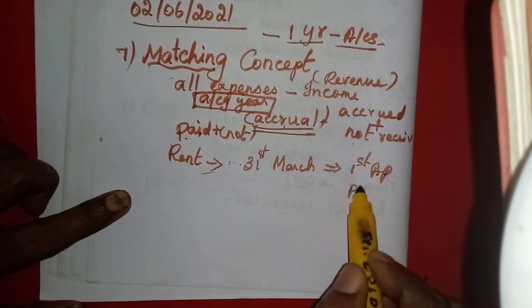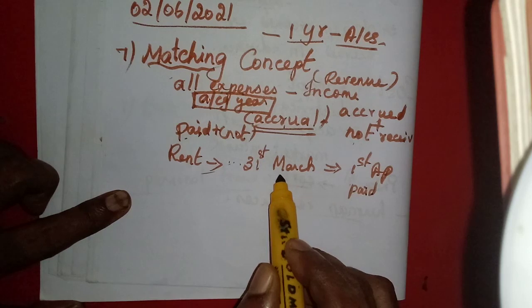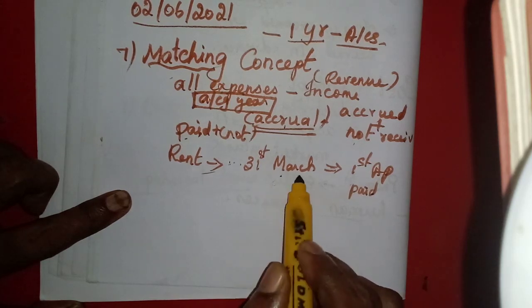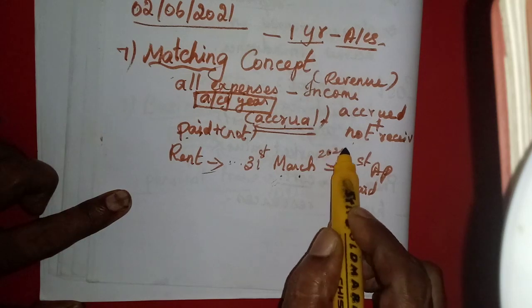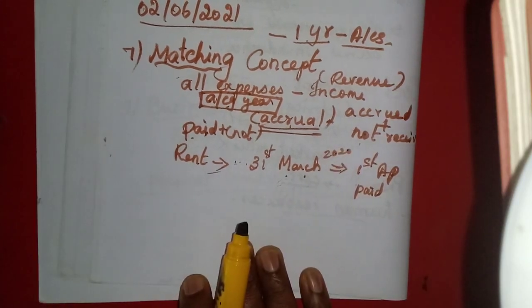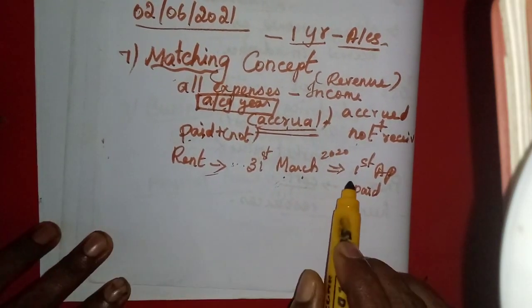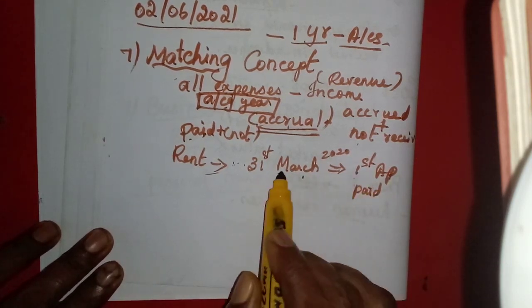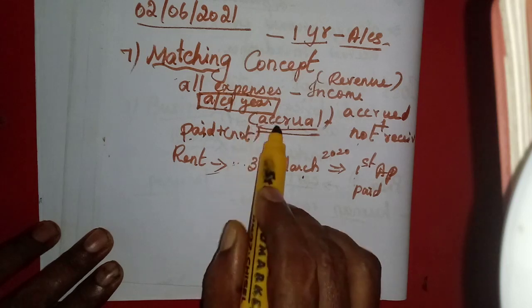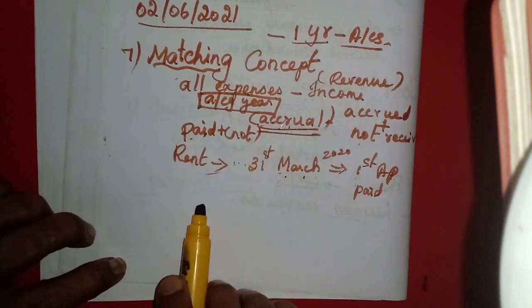It will be paid on 1st April, but it is related to this accounting year, March 2020. Although we are paying in the month of April, it should be included in the books of accounts as per this accrual concept.